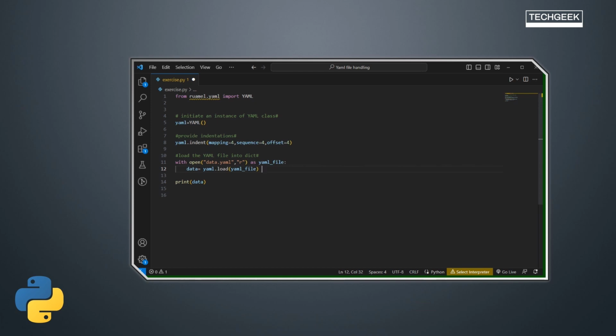And as we have seen in the last video of file handling, we can open any file in read mode, right? And give it a name. I have given the YAML file, and what I'm doing is loading the YAML file with this yaml object that we created, right? And as a part of this yaml.load, we will have a dictionary stored in data, right? So let's run this code and see whether we have a dictionary or not.